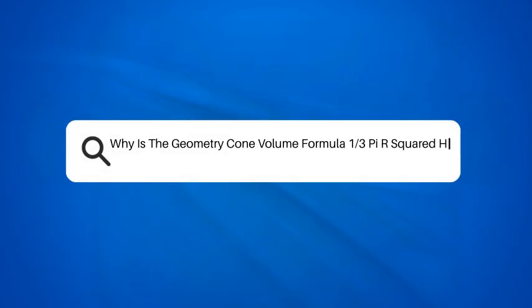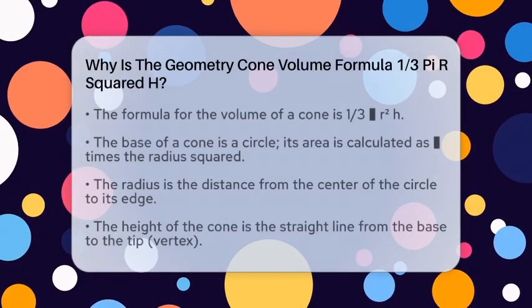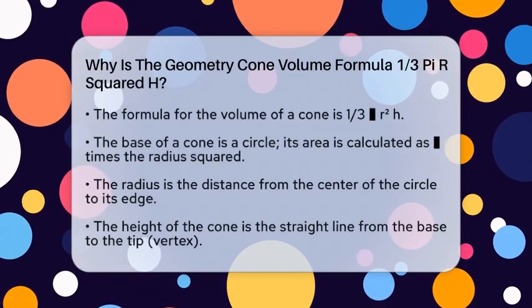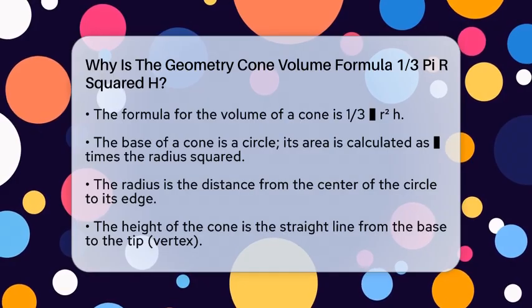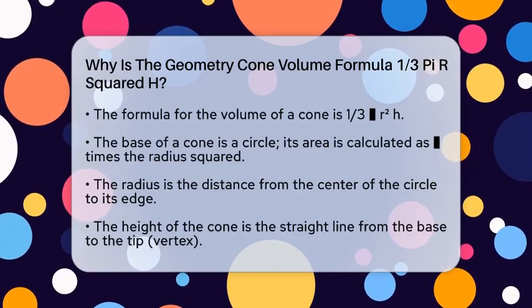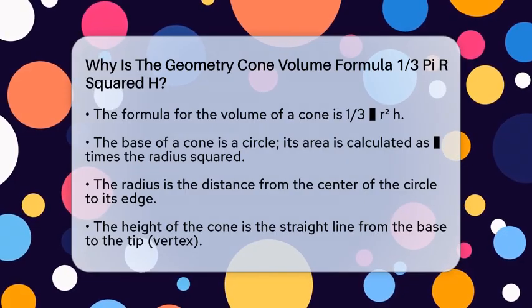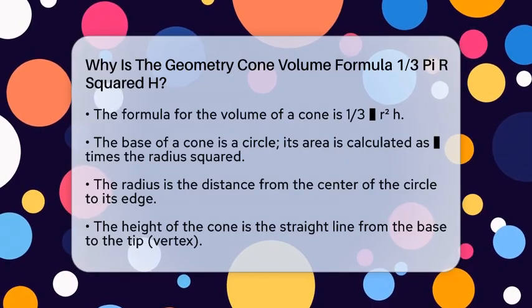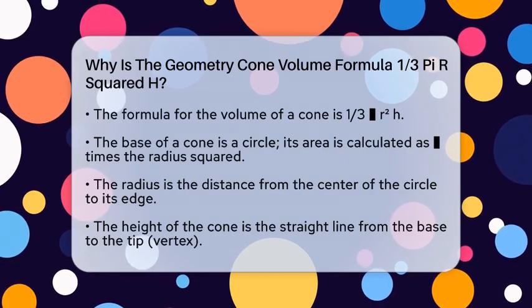Why is the geometry cone volume formula 1/3 pi r squared h? Have you ever wondered why the formula for the volume of a cone is 1/3 times pi times the radius squared times the height? It might seem puzzling at first, but let's break it down together.